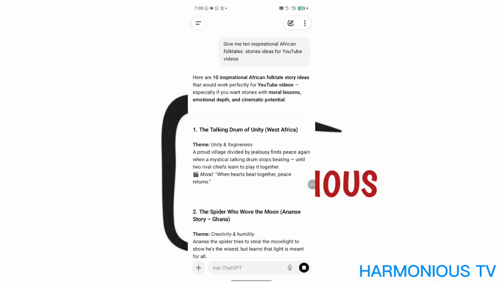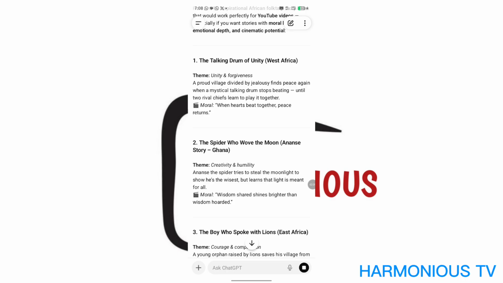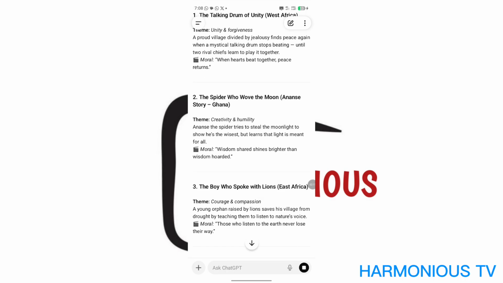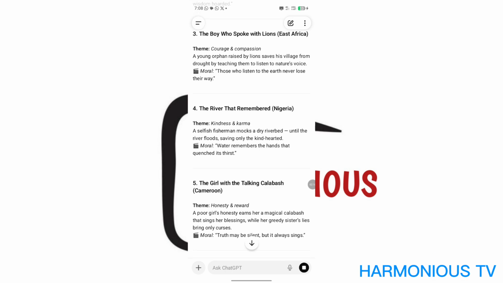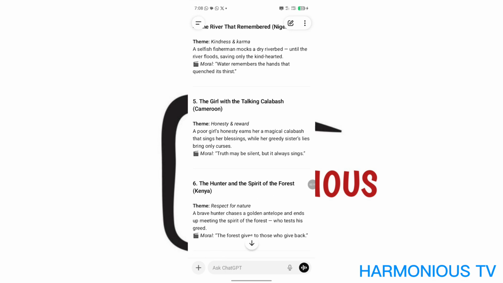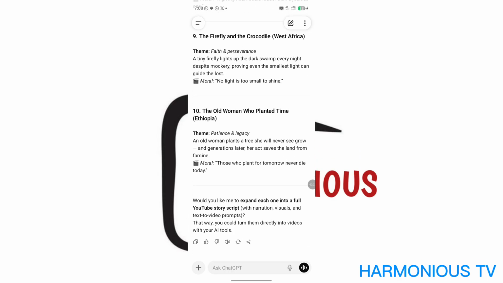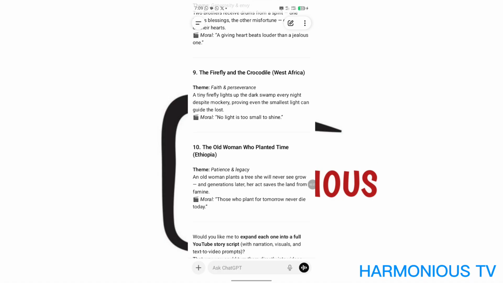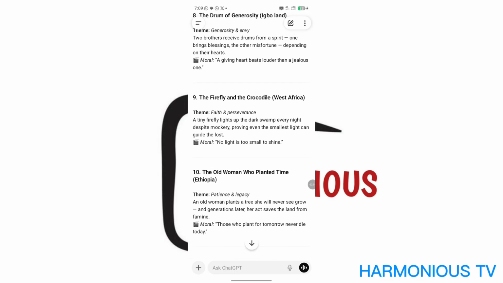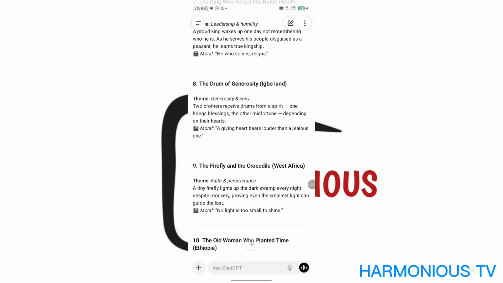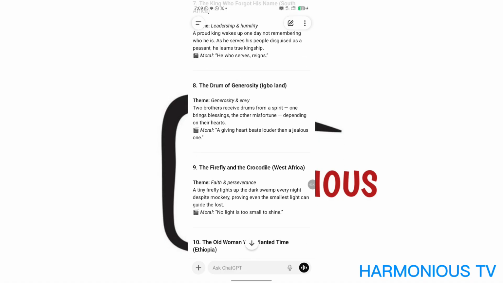And the first one here, the talking drum of unity, West Africa, the spider who wove the moon, Anansi story, Ghana, the boy who spoke with lions, East Africa, the river that remembered, Nigeria, the girl with the talking calabash, the hunter. You see, all of it just brought 10. The last one is the old woman who planted thyme. So if you look, anyone that you feel, they gave a note for you to know which. This one said the moral here is those who plant for tomorrow never die today. While the firefly and the crocodile, the moral is no light is too small to shine. So they are good, interesting stories.